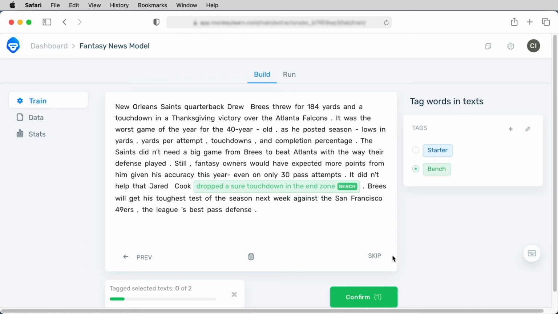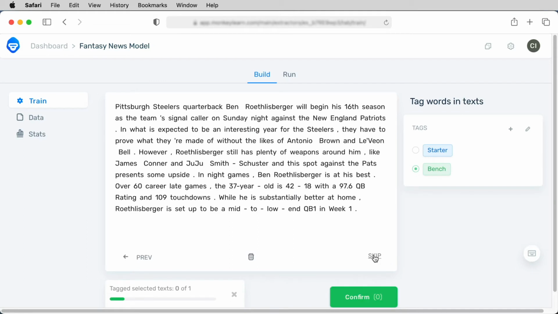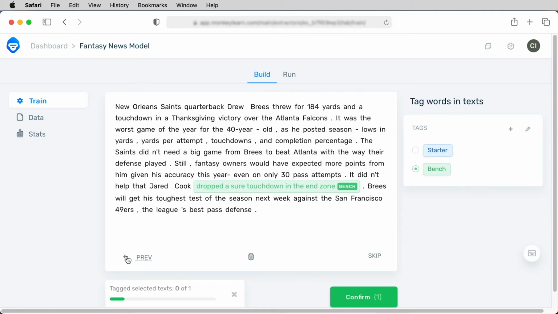If you think of this process, it's really like transferring the knowledge inside a human brain into your machine learning model so that it can think like the human. So the more examples you give it, the more accurate your tagging process will be.